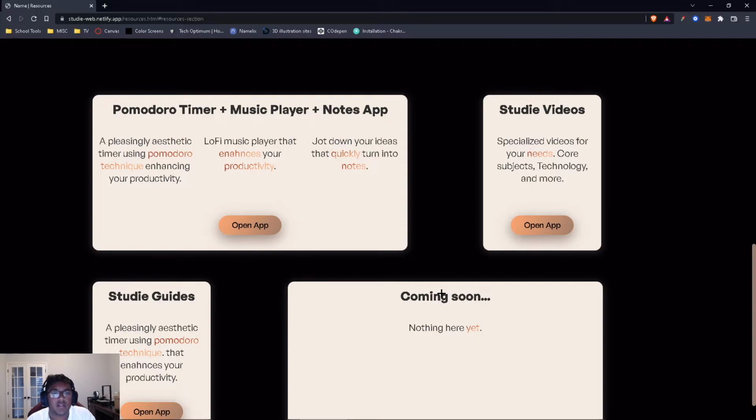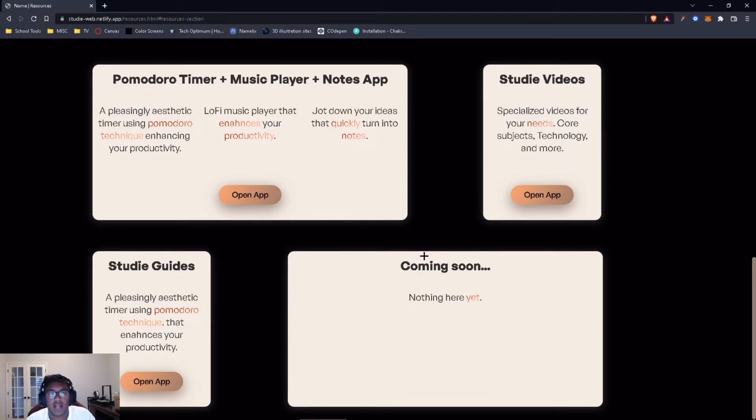One component is a Pomodoro technique timer, music player, and notes app. We also integrated two ideas that are not functional. We had this amazing idea that we tried to make functional, but we just couldn't because our backend is not the greatest, as it is my first time trying to use backend. I'm a front-end developer. So we have Studie videos and Studie guides.